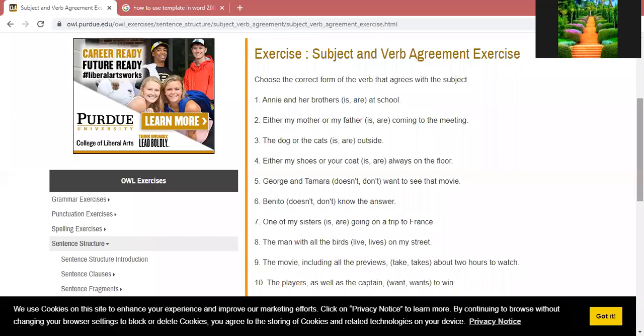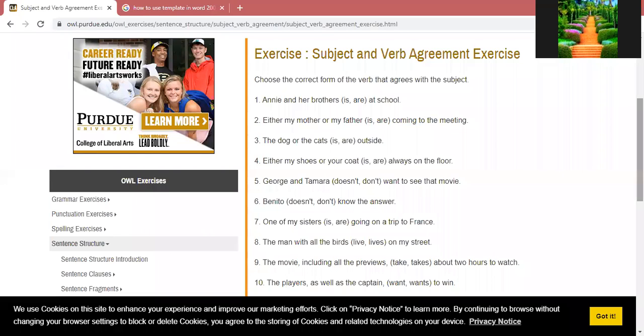Third one sentence. The dog or the cats is/are outside. Fourth one question.